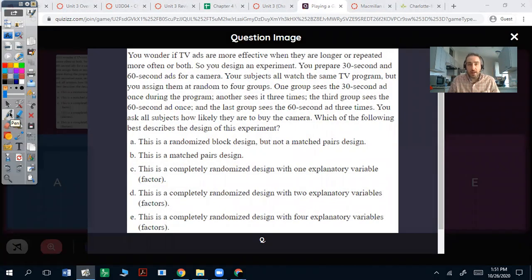So A, this is a randomized block design, but not a matched pairs design. A block would be if you group the people according to certain characteristics of those people. And it doesn't appear that there was any blocking, okay? So we're not grouping by characteristics, which is what this would be.